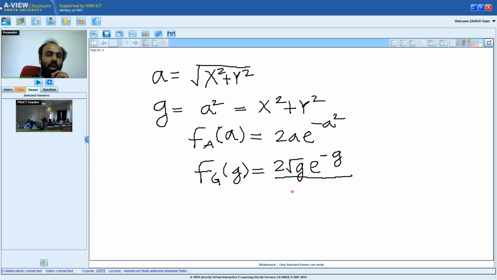The derivative of the function is 2A, and A is nothing but square root of G. This is equal to e to the power of minus G. I'll just go away from this because there is some problem.